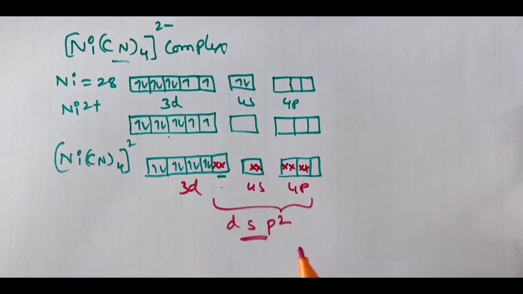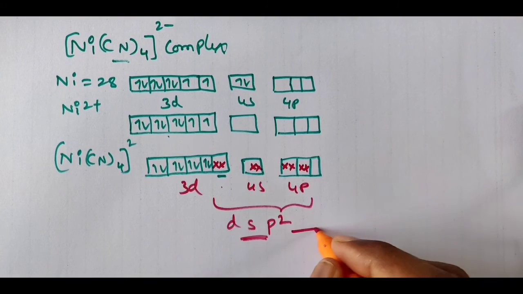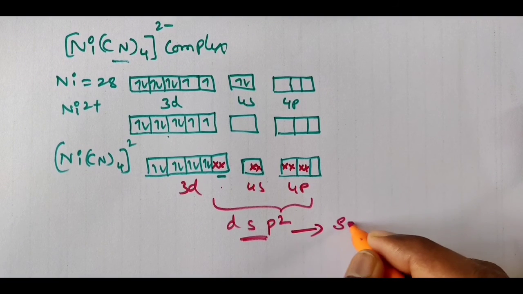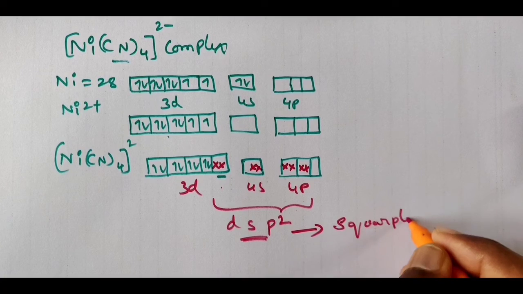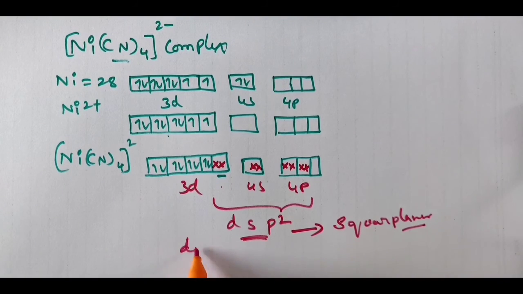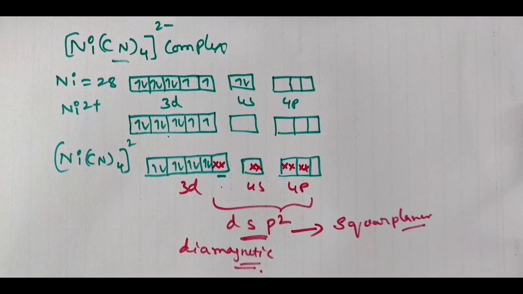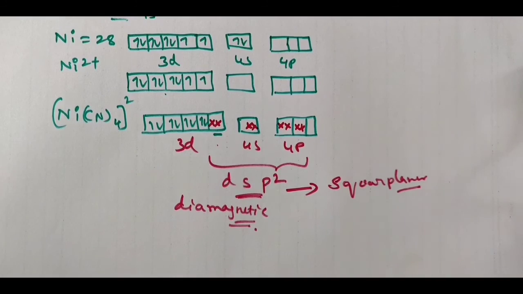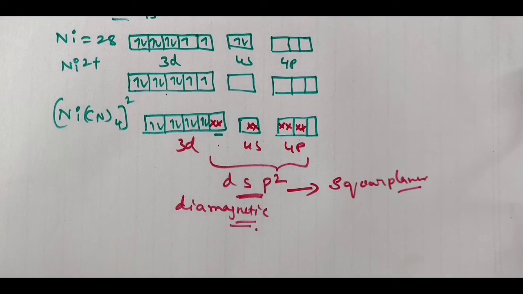If dsp2 hybridization is there, then what geometry will it have? It will be square planar, and there is no unpaired electron, so it is diamagnetic. Understood? I hope all four examples for coordination number 6 and coordination number 4 are clear. Many exceptions are there that we have to understand by taking some examples.